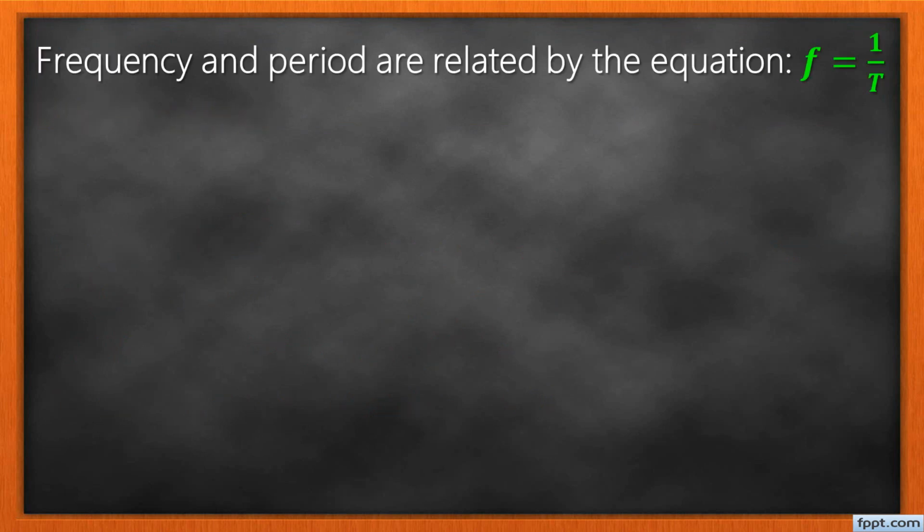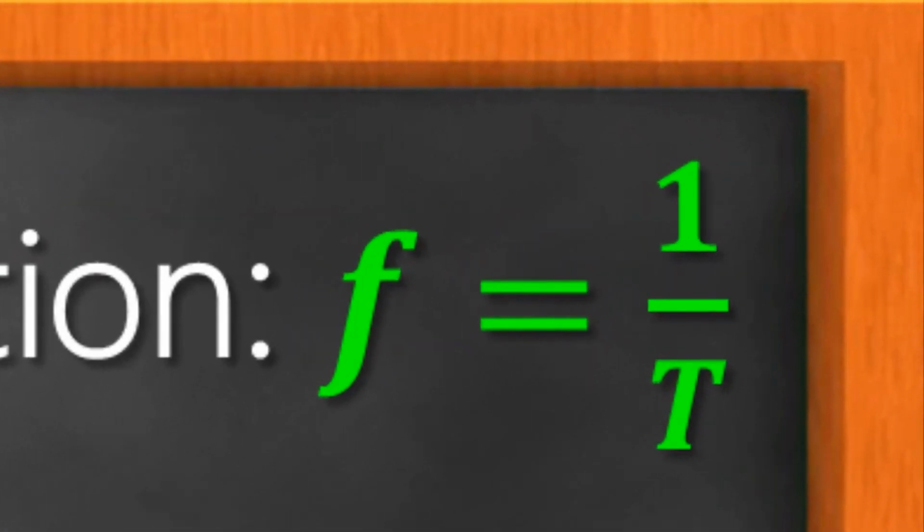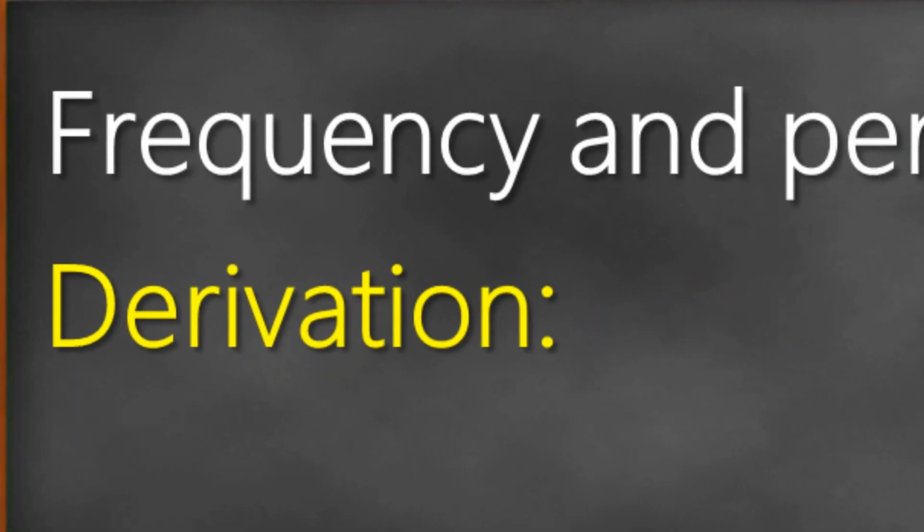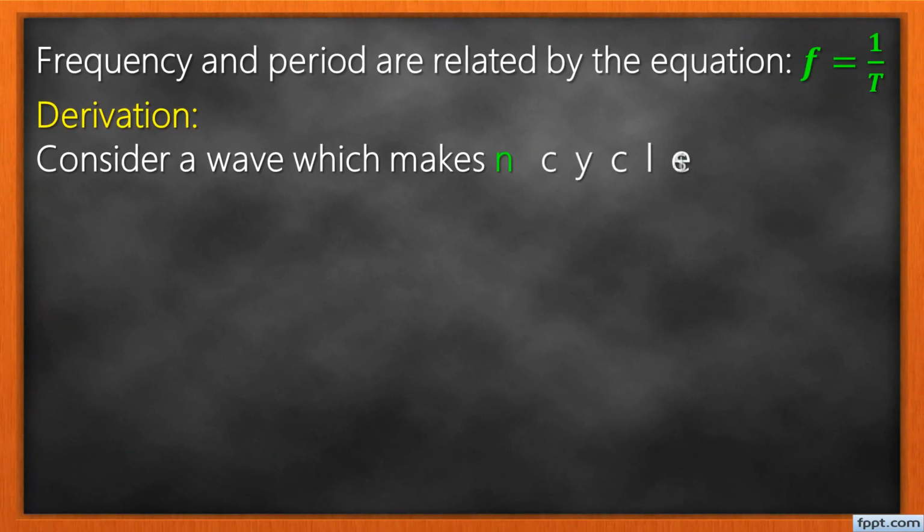Now, let's look at the equation which relates frequency and period. Frequency, small f, and period, capital T, are related by f equals 1 over T, and on the other hand, T equals 1 over f. How do we derive that? Consider a wave which makes n cycles in t seconds.